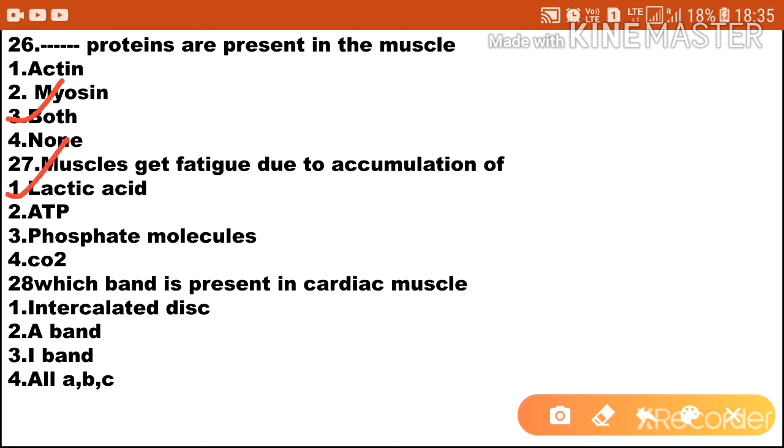Option 1. Next question, which band is present in cardiac muscle? Option 1 intercalated disc. Option 2 A band. Option 3 I band. Option 4 is all of the above, that is all A, B, C. So which band is present in cardiac muscle? The correct answer is option 4, all of the above.